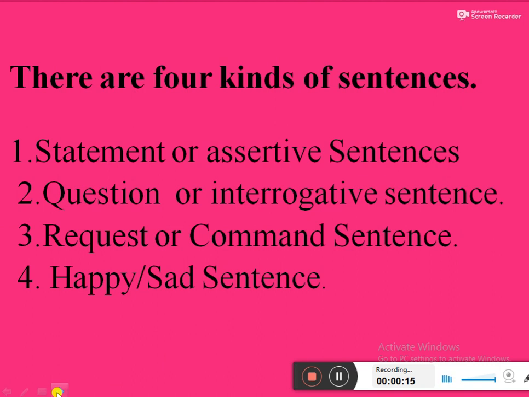There are 4 kinds of sentences. First one, statement or assertive sentence. Second one, question or interrogative sentence. Third one, request or command sentence. Fourth one, happy or sad sentence.